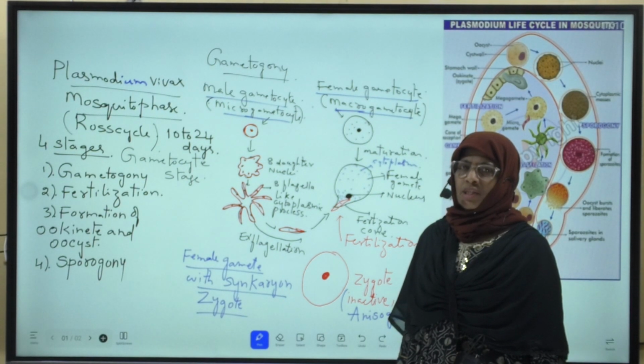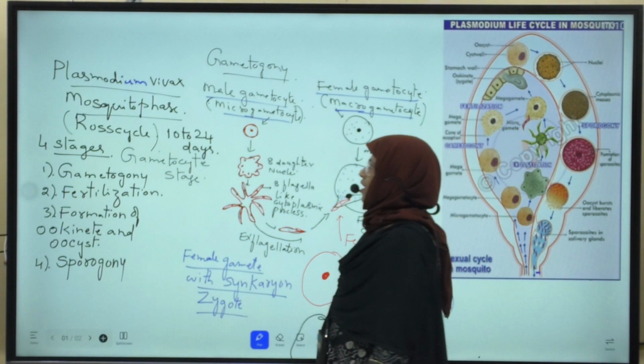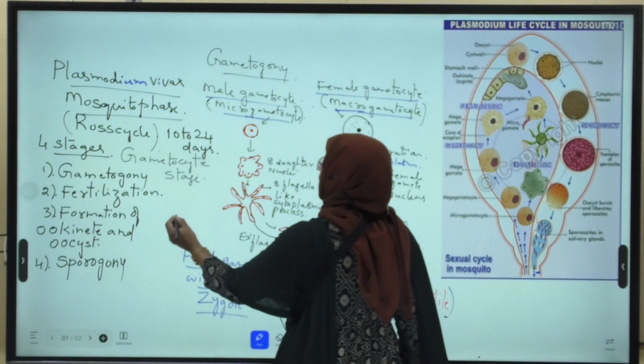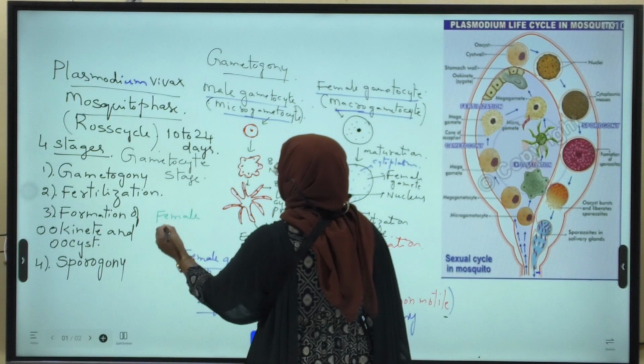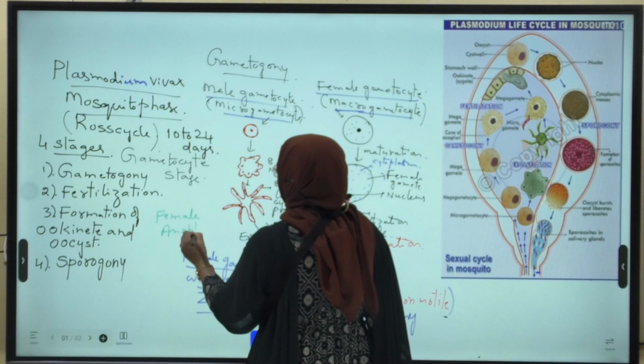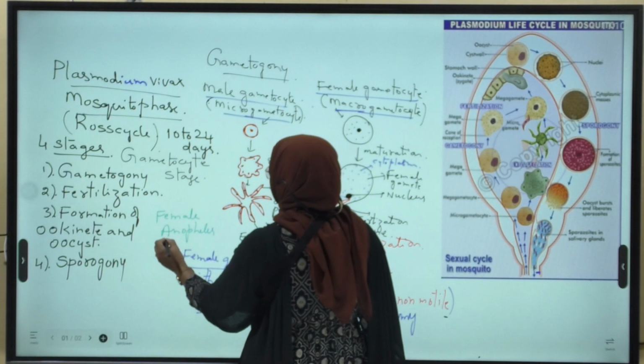In man, this Plasmodium undergoes an asexual life cycle. In the female Anopheles mosquito, it undergoes a sexual life cycle.